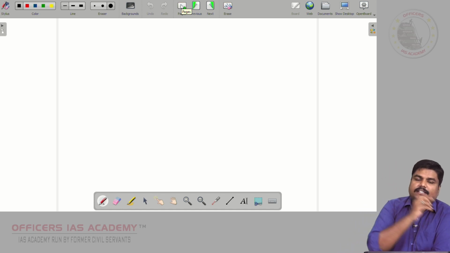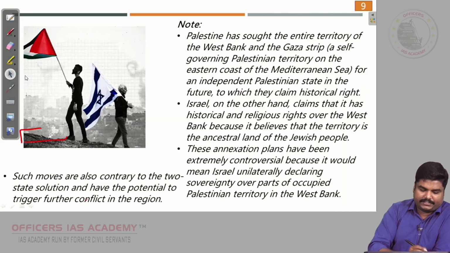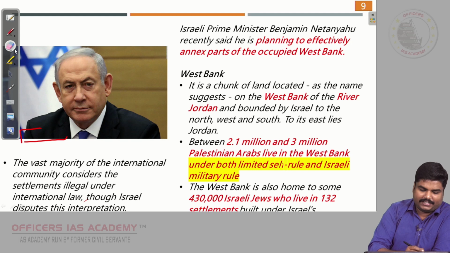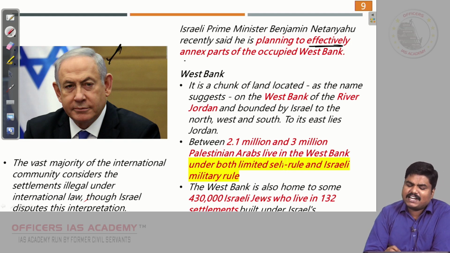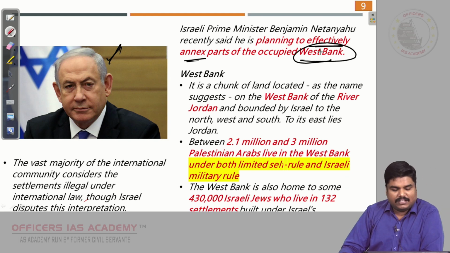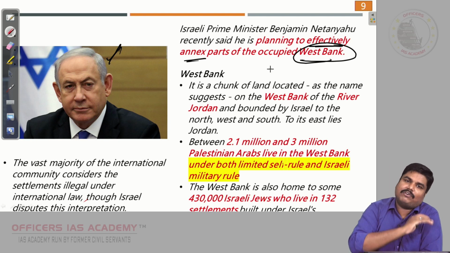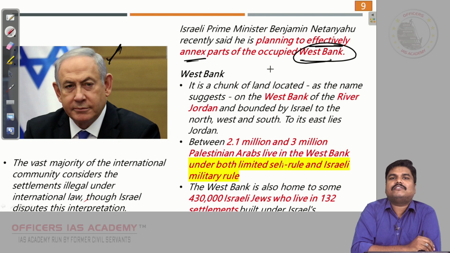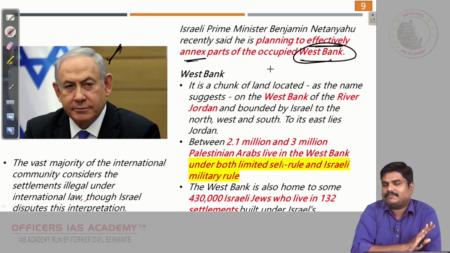Recently the Israeli Prime Minister, Benjamin Netanyahu, what did he say? He is saying that he will effectively annex the parts of the remaining West Bank also. So, Israel is not ready for a kind of settlement. Effectively they want to completely take control of the West Bank area, and eventually they will easily crush the Gaza Strip area as well.